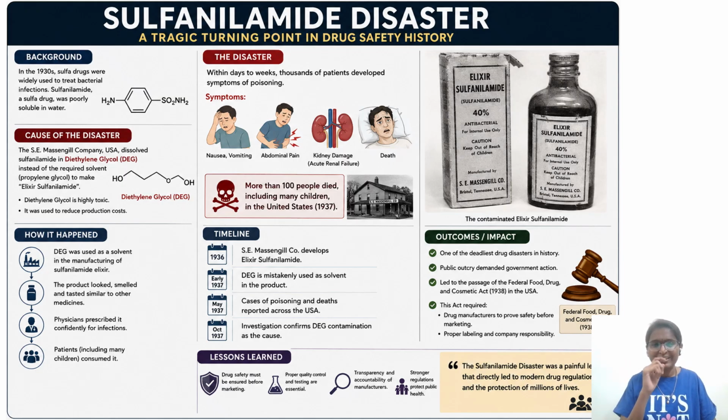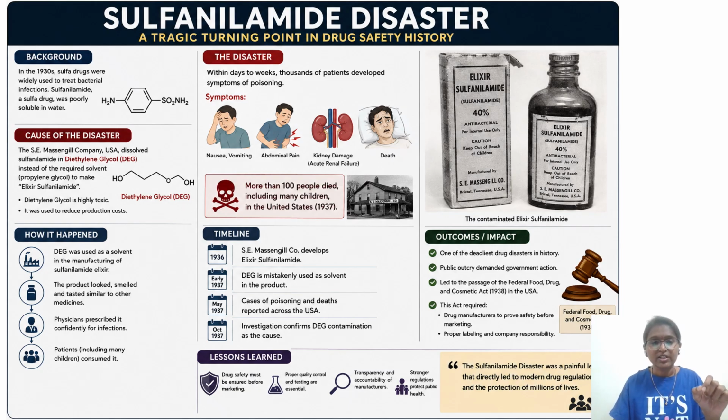So we'll now quickly go through sulfanilamide elixir, because this is something associated with diethylene glycol. Okay. In 1930, sulfa drugs were widely used to treat bacterial infection. So this is an antibiotic. Sulfanilamide, a sulfa drug, was poorly soluble in water. So the manufacturers wanted to come up with a solvent in order to dissolve the sulfanilamide. They decided, let's go with diethylene glycol, because it also has a sweetening taste, and this particular drug sulfanilamide will dissolve in diethylene glycol.